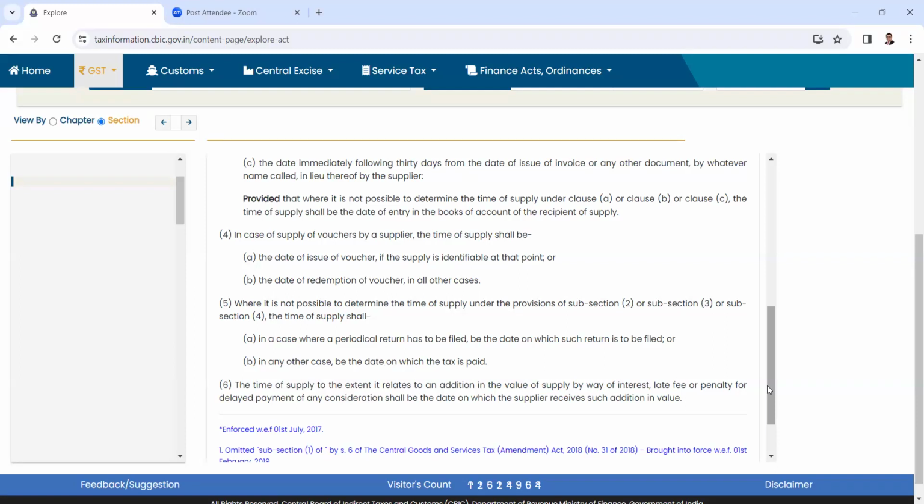So, sir, as per section 35, every registered person has to account for all receipt of goods or supplies. So would that include the deemed supplies also, the goods or services?